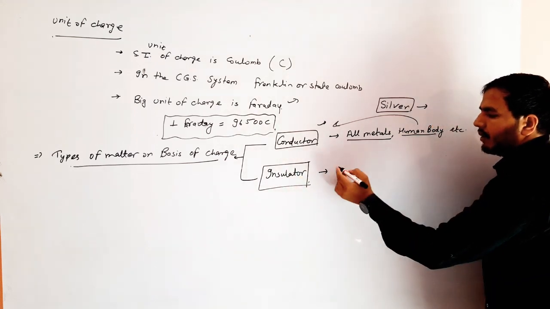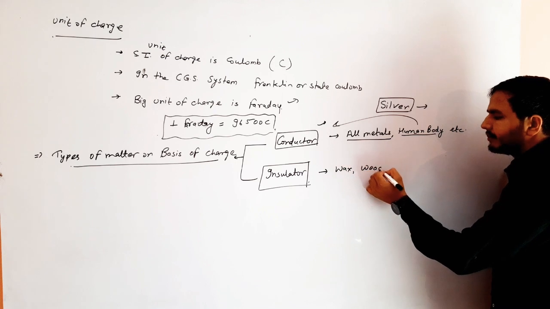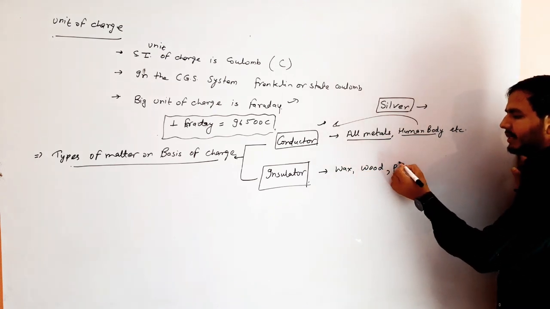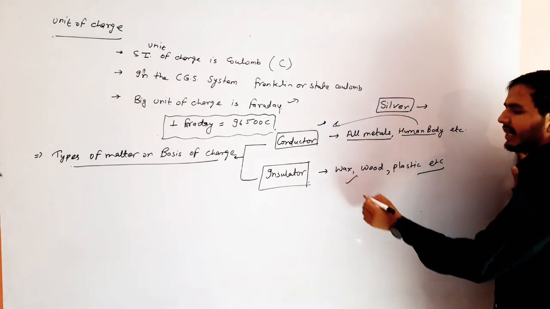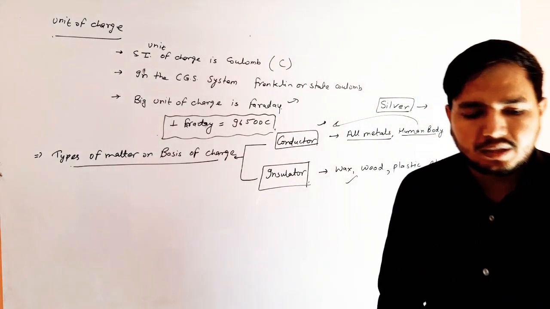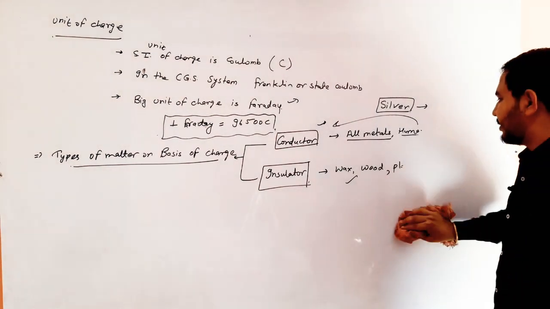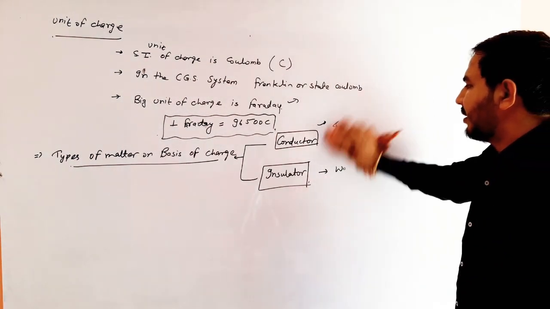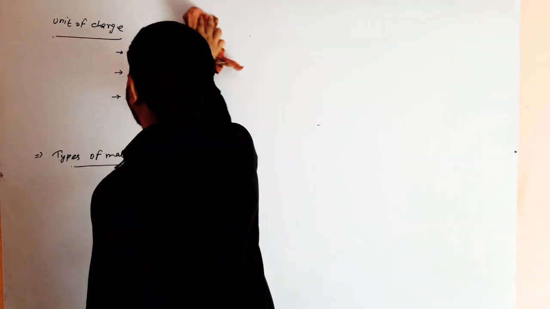Insulator: wax, wooden, plastic, etc. These are the example of the insulator. Clear? Now, nature of charge we studied. There are the two types of charge we studied.